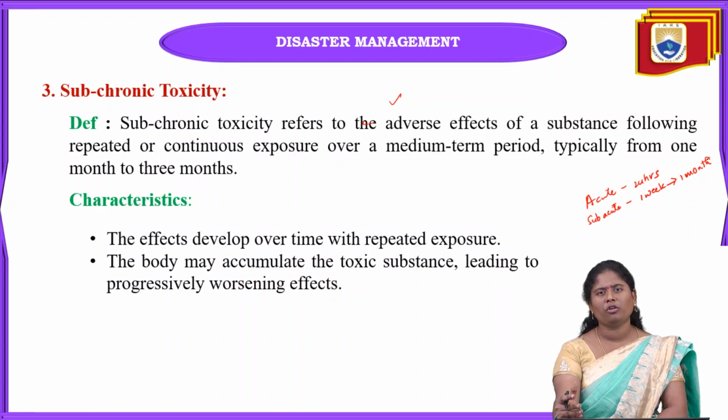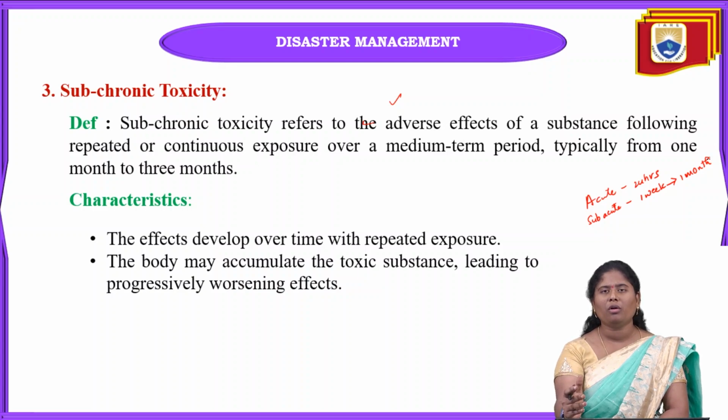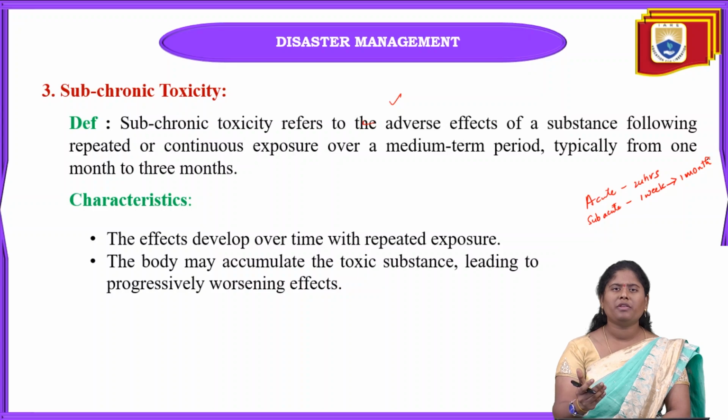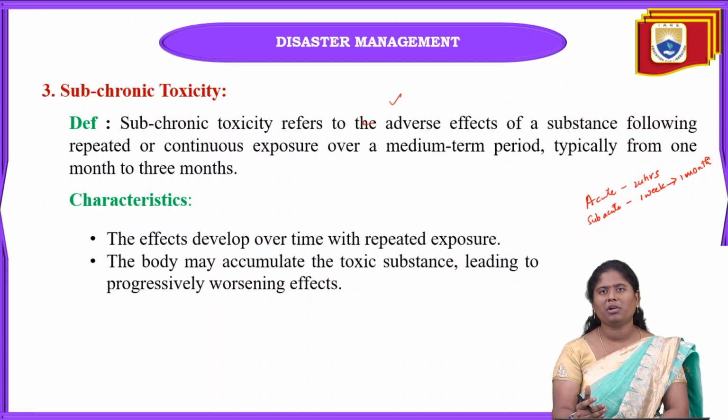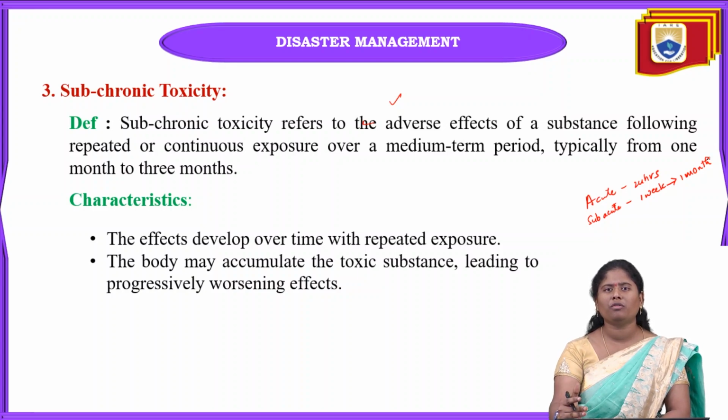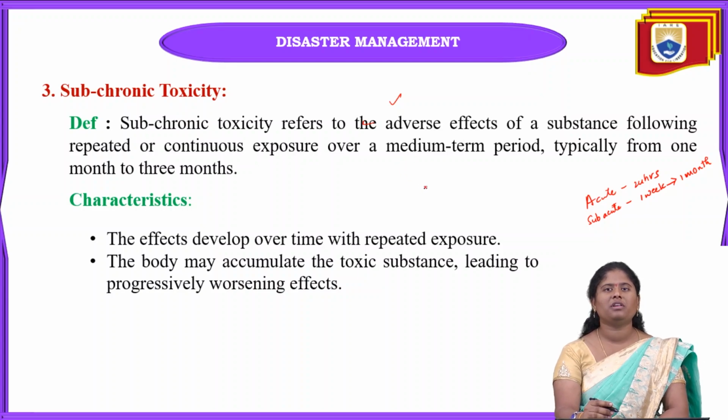Okay. And likewise in subchronic toxicity, when we are exposed to these toxic substances, we may not get any symptoms immediately, but over a medium-term span of 1 month to 3 months we can see the symptoms. And mainly, what are the characteristics of subchronic toxicity?